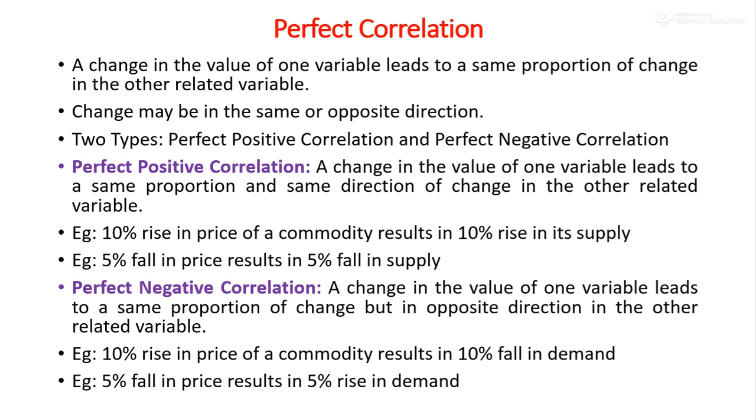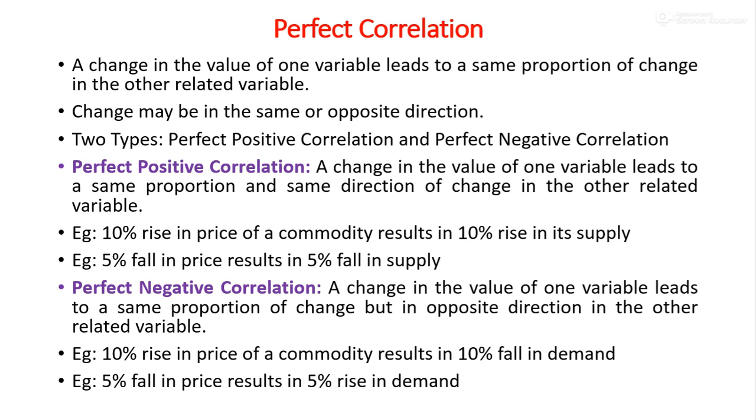Then, what is perfect negative correlation? If a change in the value of one variable results in same proportion of change in the opposite direction on the other variable, it is called perfect negative correlation.